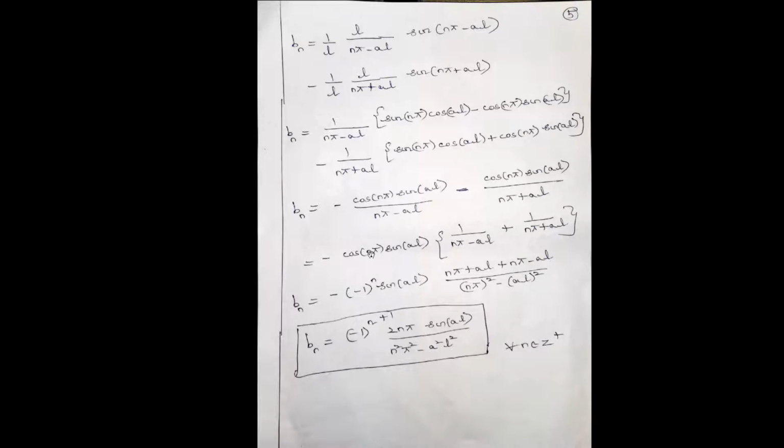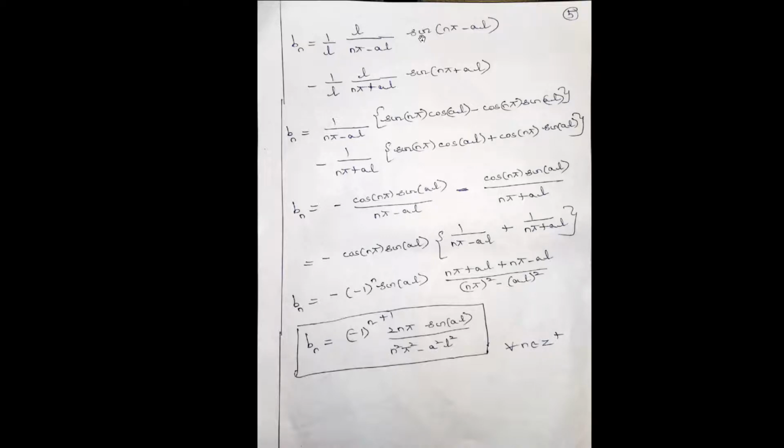And here cos nπ is (minus 1) whole power n. Minus into (minus 1) whole power n is (minus 1) whole power n plus 1. 2nπ sin aL by n square π square minus a square L square, where n is a positive integer.